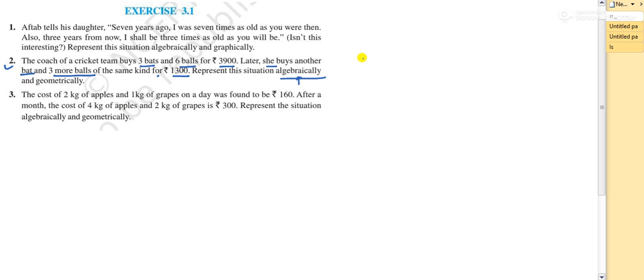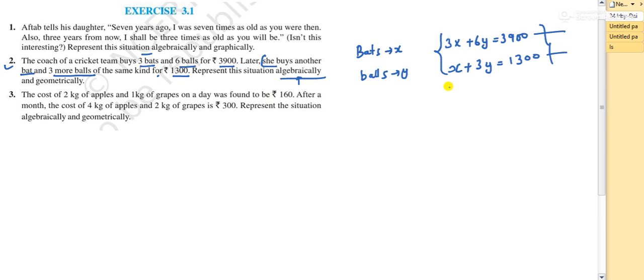See, there is a cricket coach buying bats. So I will take the rate of bats as x and that of balls as y. In the first case, she has bought 3 bats and 6 balls, which cost her 3,900. And in the second case, she buys another bat, another means one more bat, and 3 more balls, that is 3y, and this time it cost her 1,300. So this is the representation. These are the two equations which you get. Got it? It's very easy.